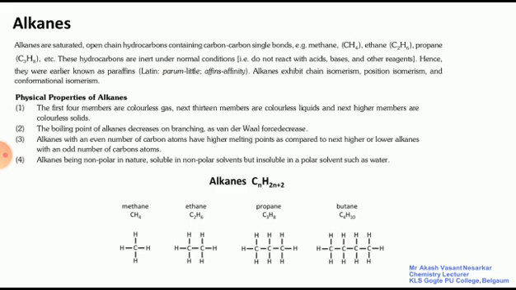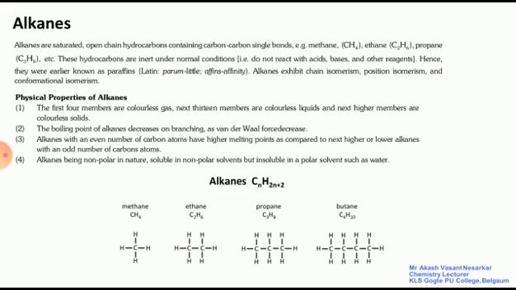The second one: the boiling point of alkanes decreases on branching. Van der Waals force decreases. As the van der Waals force what? Decreases. Means as the branching increases, the boiling point decreases because the van der Waals force decreases.